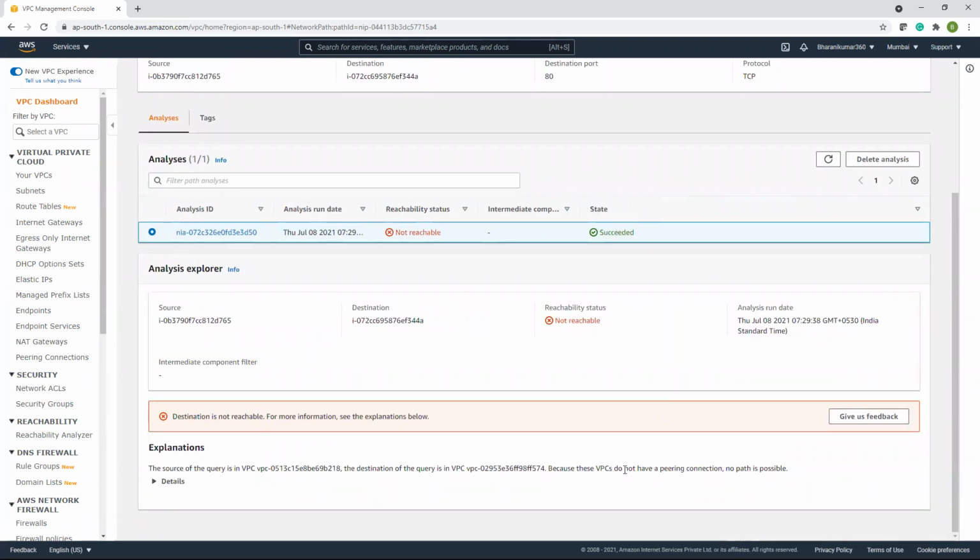It still says that these VPCs do not have peering connection. No path is possible, but actually it takes some time. Just we have added transit. It will take some time.